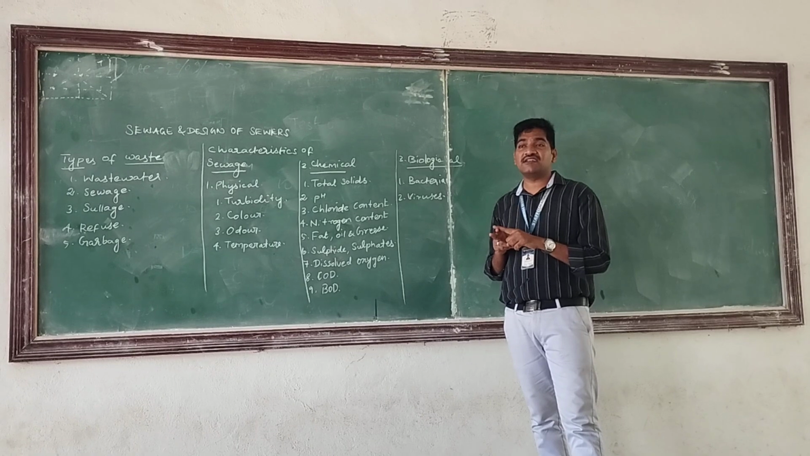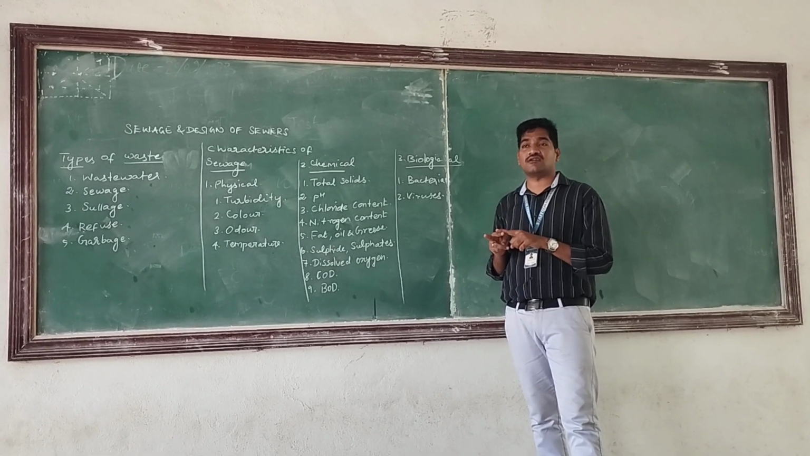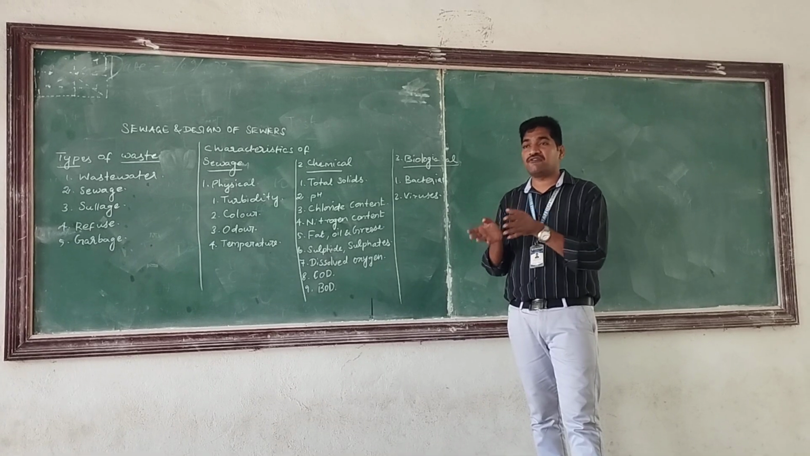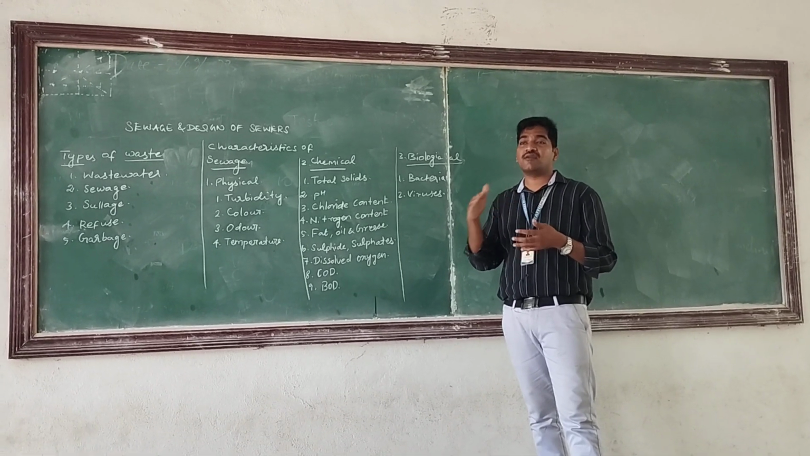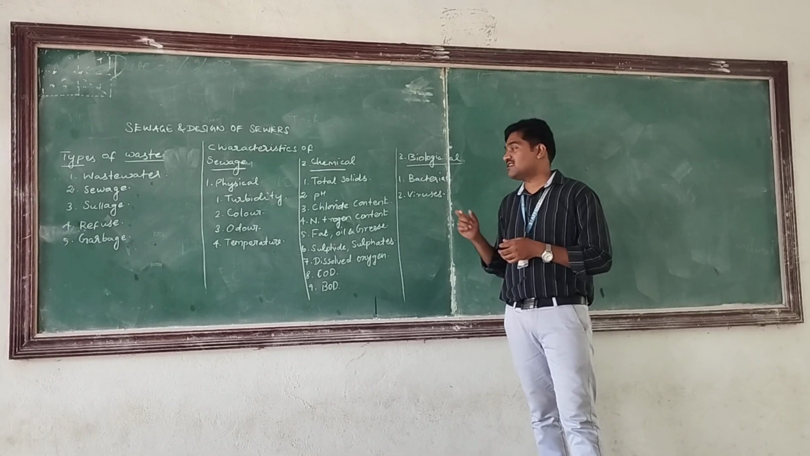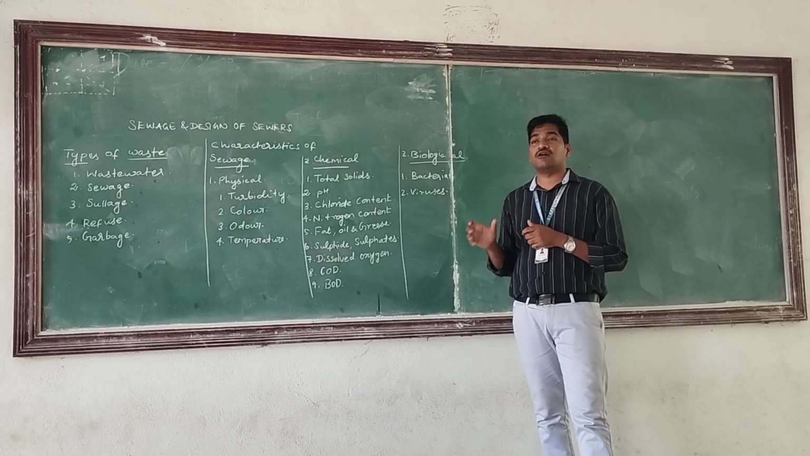And then third one nitrite and fourth one nitrate. The presence of nitrite indicates the partly decomposed stage of organic matter. Likewise, around 40 to 50% of organic matter is decomposed means in that stage the organic matter will release nitrite. And then nitrate indicates the presence of fully oxidized organic matter.